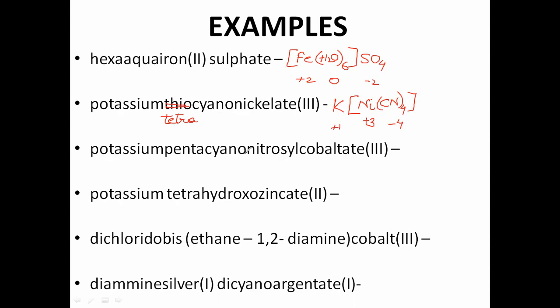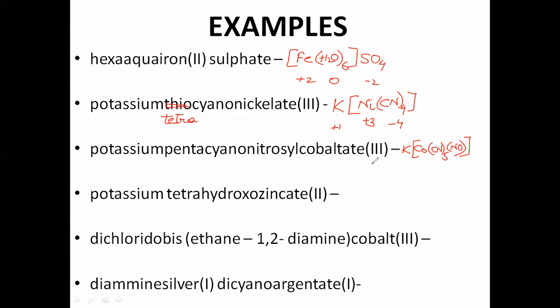Potassium pentacyano-nitrosyl cobaltate 3. Okay, so potassium first, so we'll write K. Okay, then pentacyano. Okay, and cobaltate, cobalt. So first start with metal, cobalt. Pentacyano, CN5. Nitrosyl. What is nitrosyl? Nitrosyl is nitric oxide, so NO. Okay, and then you'll close it.